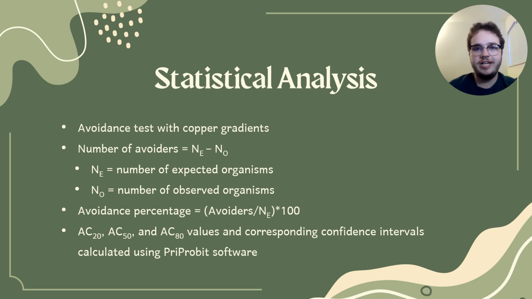And then in the control chamber, since there was no copper contamination, the number of avoiders was 0 because there was nothing to avoid. And then when they were doing the avoidance percentage, that's just the avoiders divided by the number of expected times 100. That's how you get that. And then at the bottom here is AC20, AC50, and AC80 values, and corresponding confidence intervals were calculated using PriProbit software. That's just the copper concentration that caused avoidance in 20%, 50%, and 80% of the exposed populations.